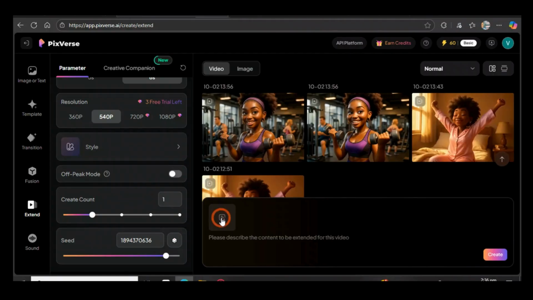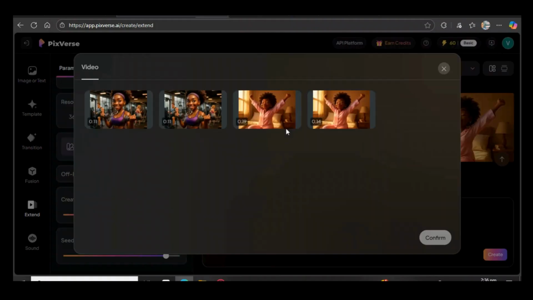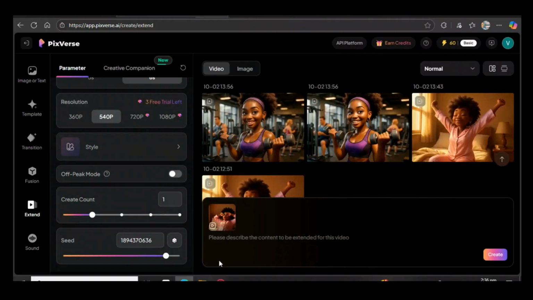Then we'll come to this side of the image. This is where you need to bring the video, so you click right here. If the video is already added into the platform, you can just click here on the assets, so you will find them here. So you can just take any of the images that you want to use to extend. So I can just click on this one, and then I confirm it here, and then here I just need to put some prompt.